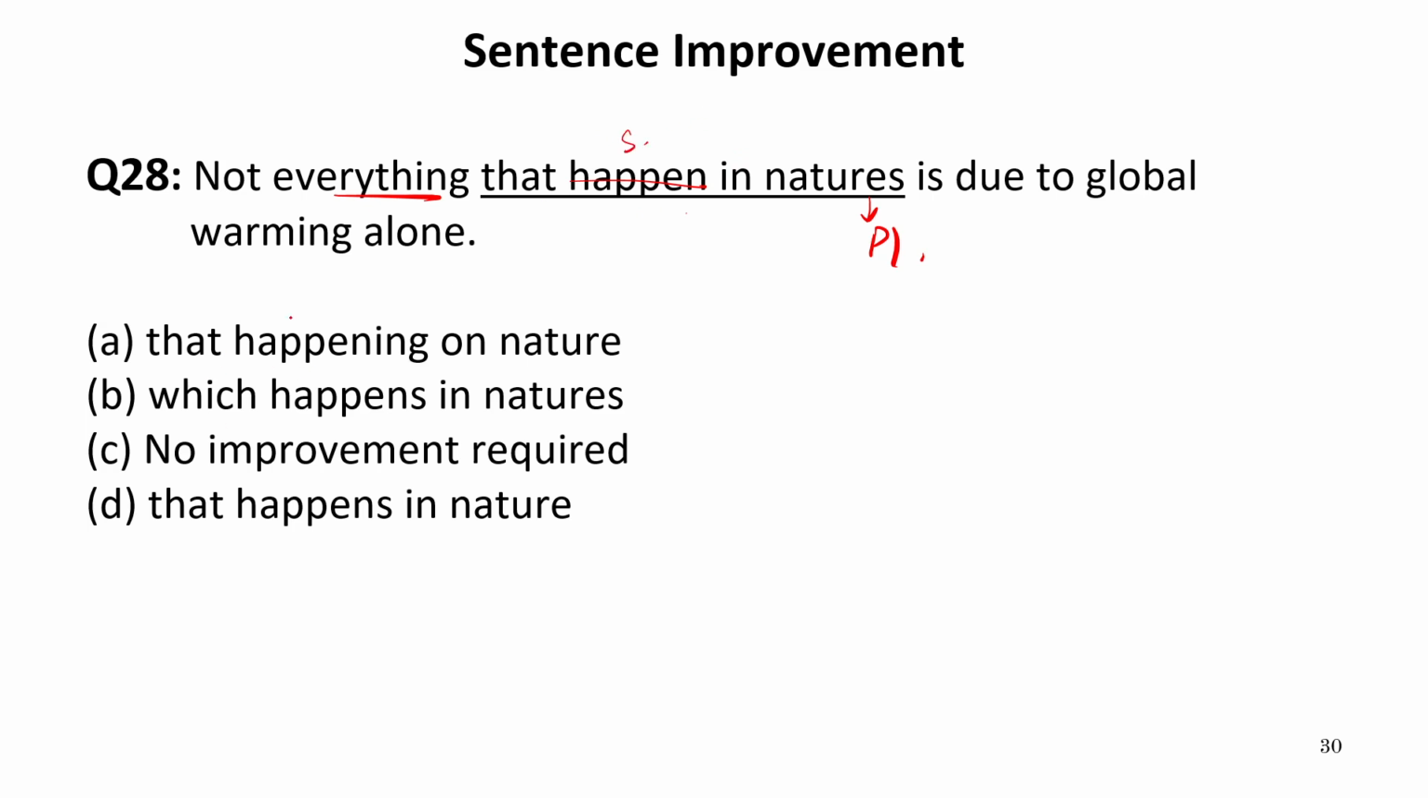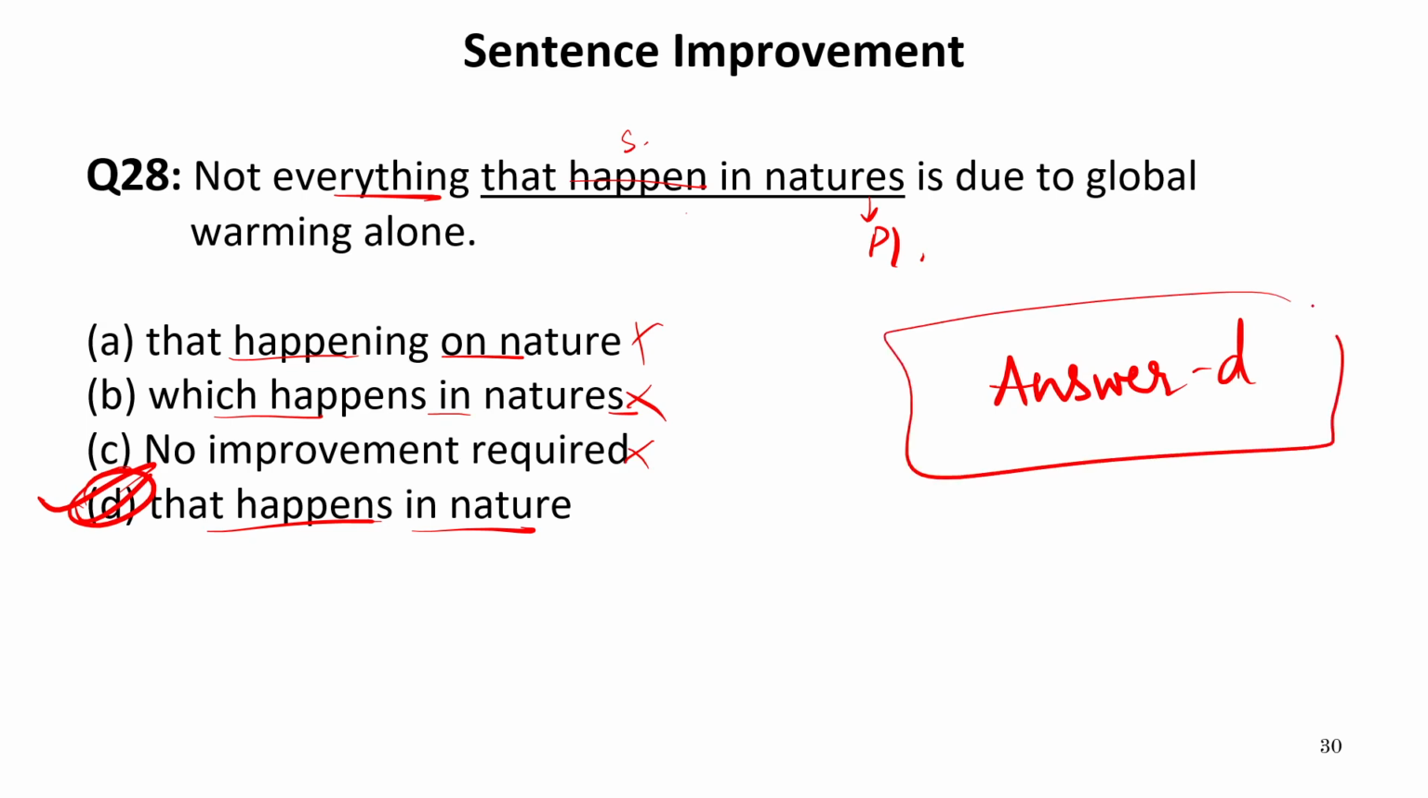So now let us see the options. That happening on nature. So this is incorrect. No improvement cannot be the answer. Which happens? Natures is incorrect. That happens in nature. This is absolutely correct. So our answer is D, according to the sense of the sentence.